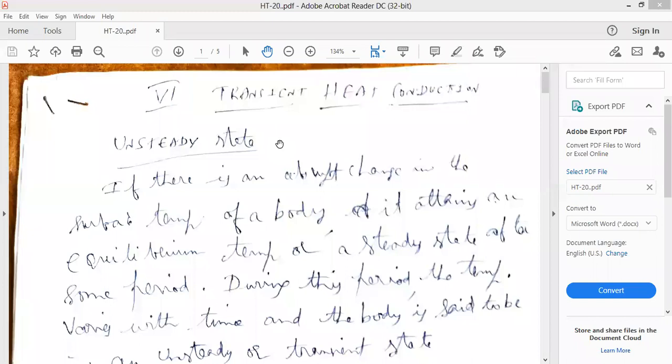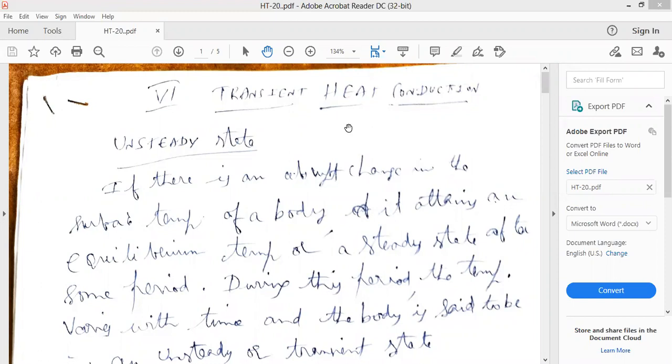If you consider conduction, that is known as unsteady state heat conduction, which is also known as transient heat conduction.